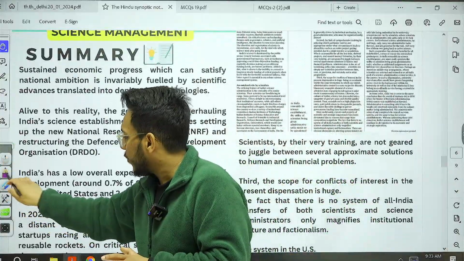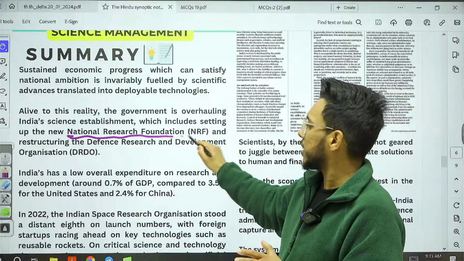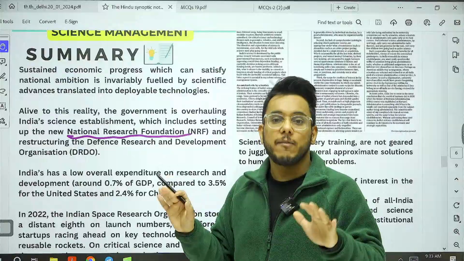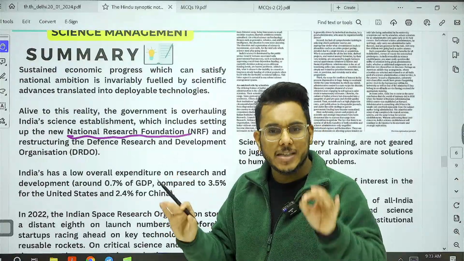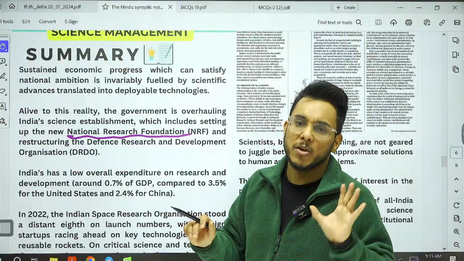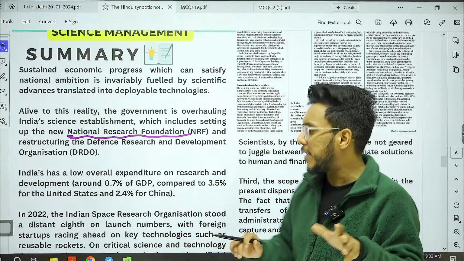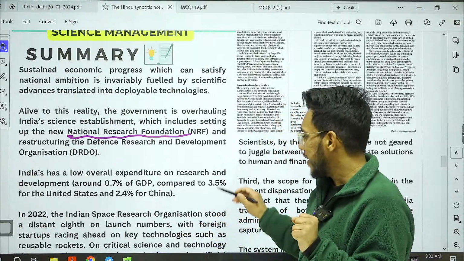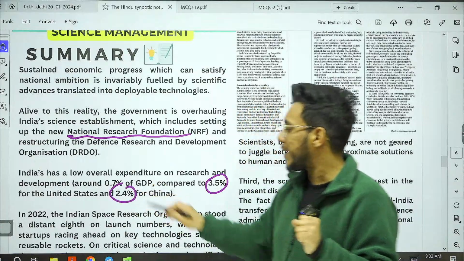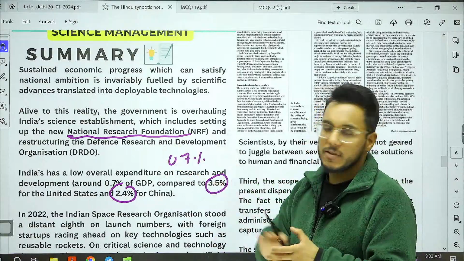Now, first of all, the government has come out with many institutions. For example, we are now coming out with the National Research Foundation. The National Research Foundation will be a dedicated institution which will streamline funding for science projects. As of now, guys, India just spends around 0.7% of GDP on science and technology. But developed countries are spending in the range of 2.5 to 3% of their GDP on science and tech. For example, we see that 3.5% of GDP is spent on science by the US and 2.4% by China. India spends just 0.7%. So to further streamline the science funding, the NRF is being deployed.